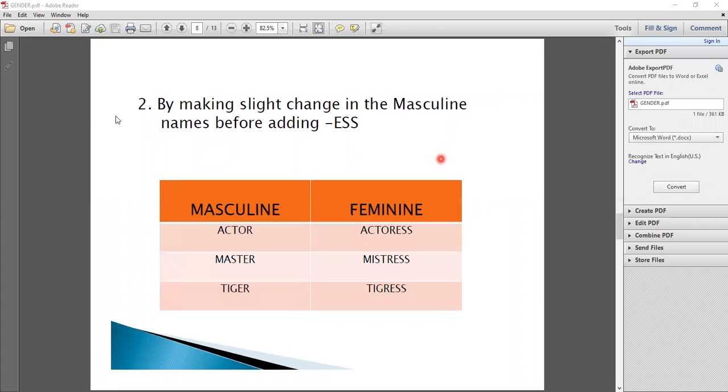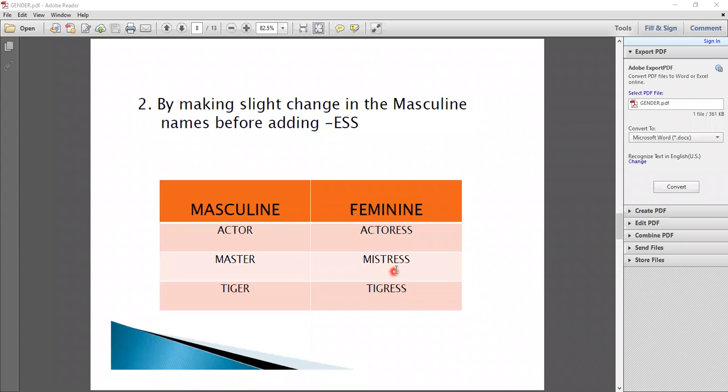Now here is the second rule: by making a slight change in the masculine names before adding e double s. In the first rule we add e double s without any change. Then in the second rule we make a slight change in the masculine names. So now here is the example. First one is actor. As a masculine, actor becomes actress. So now student, you notice that we don't only add e double s, we omit a letter. You notice A-C-T-O-R, actor, becomes actress. Master, M-A-S-T-E-R, becomes mistress.